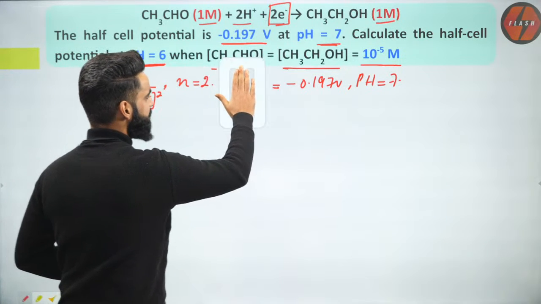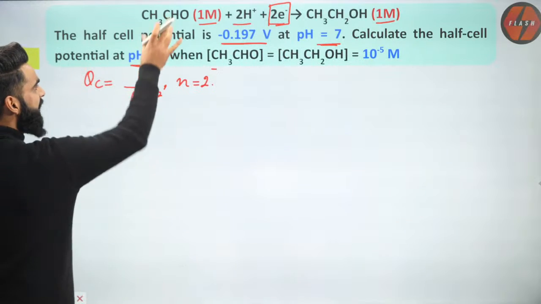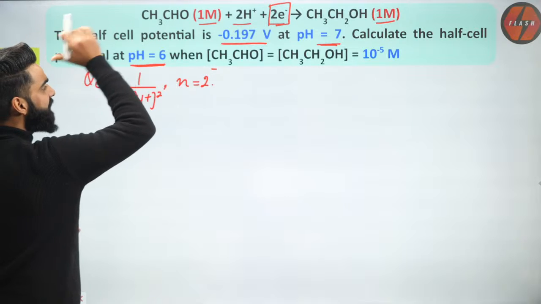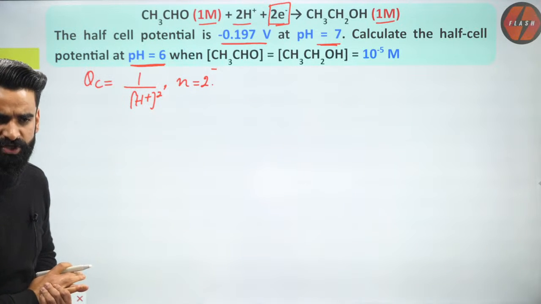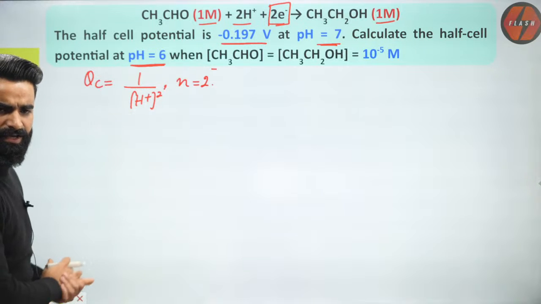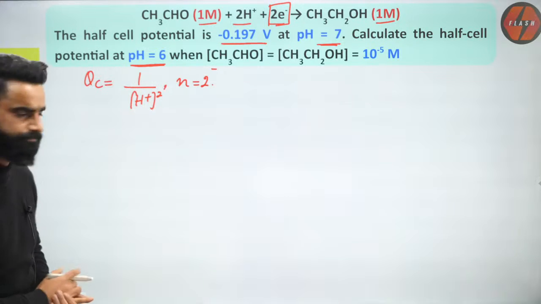Let's try to simplify the equation. See, first of all, if I write the Nernst equation for the electrode, what will be my Nernst equation for the electrode? Have a look.